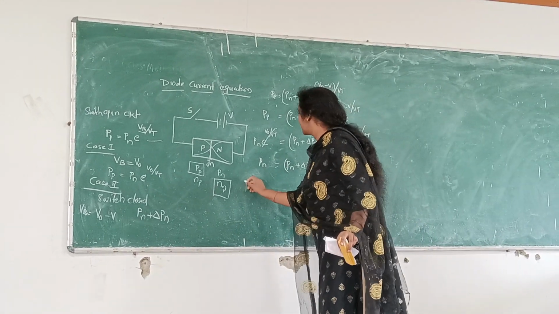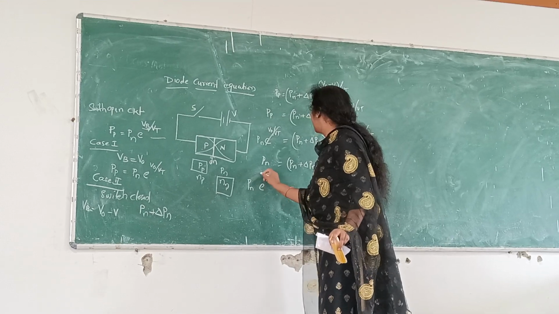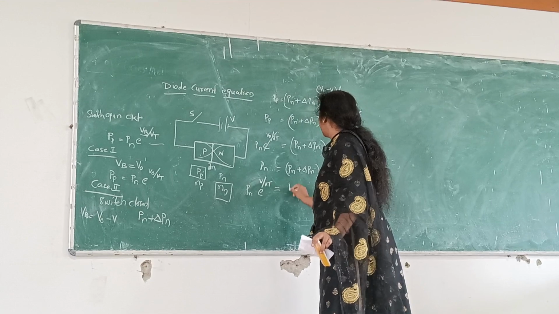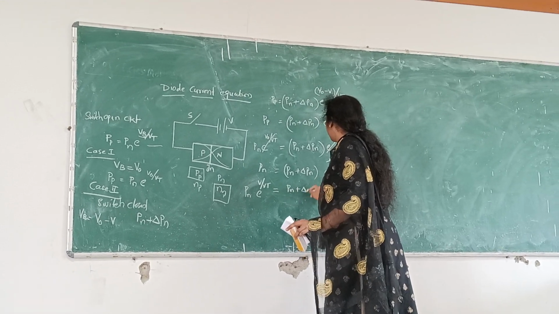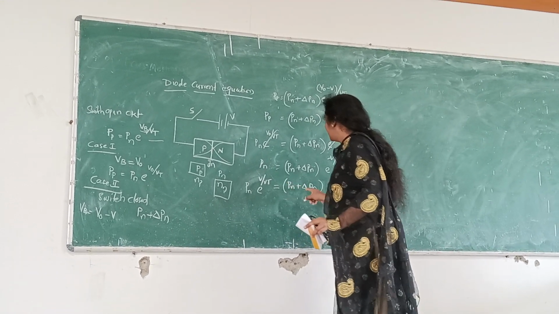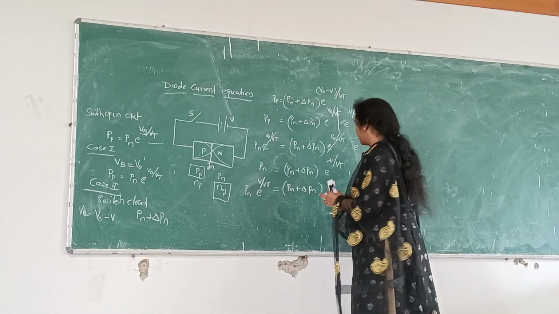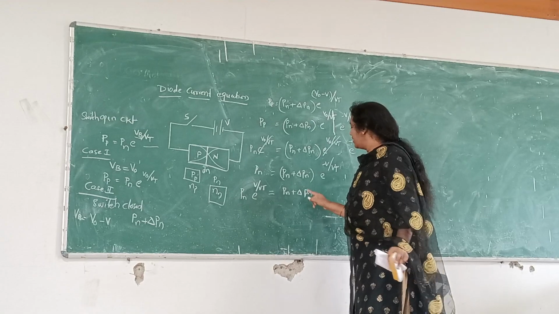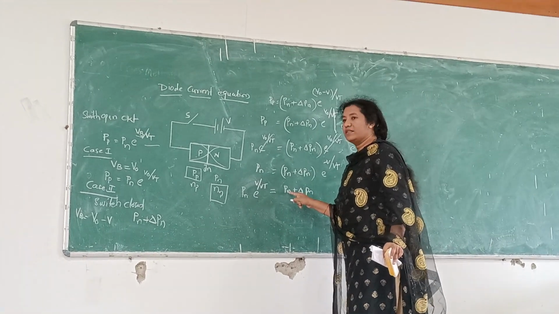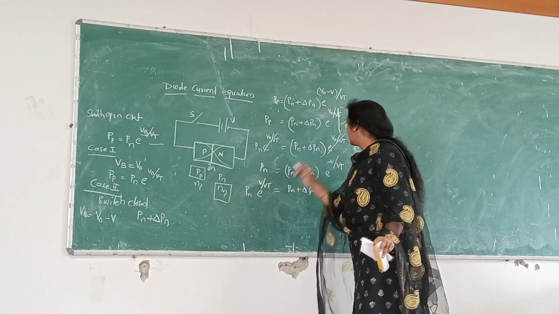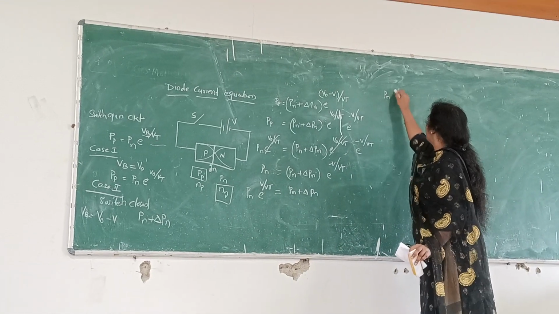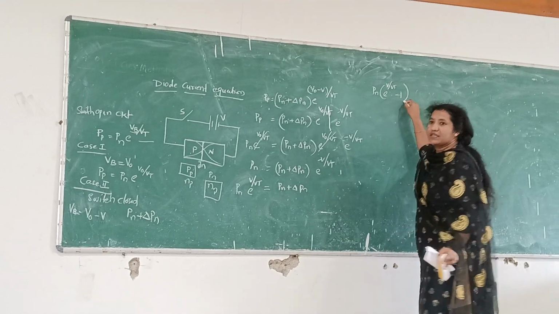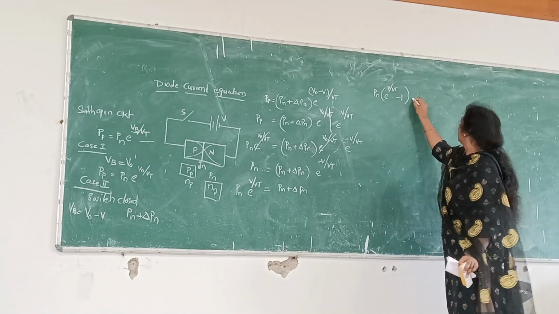So what is the expression? We will get Pn into e power V by Vt is equal to Pn plus delta Pn. Now to find out this delta Pn, there is no need to write these brackets again. To find out this delta Pn, what we have to do? Again, this Pn should be shifted this way. Then we will get here Pn into exponential of V by Vt minus 1. Can I write like this? Minus 1 is equal to delta Pn.